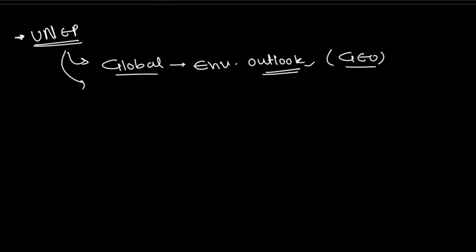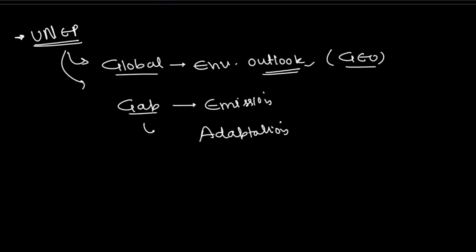Then there is the second keyword, gap. So two types of gap reports have been released. One is the Emission Gap Report, and one is the Adaptation Gap Report. All right, so these are by the UNEP. Please remember. Second, let's come to the second page. We'll manage space later if needed.